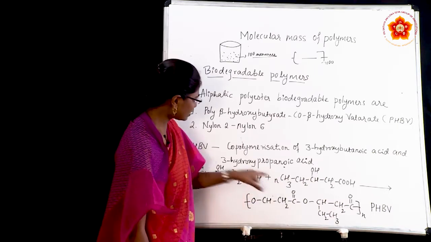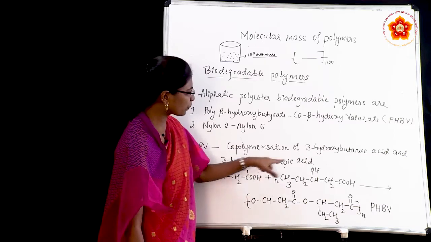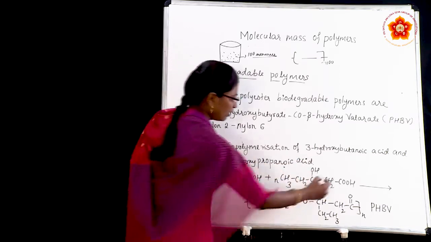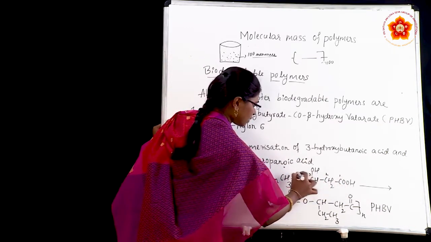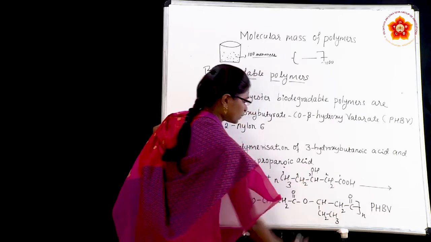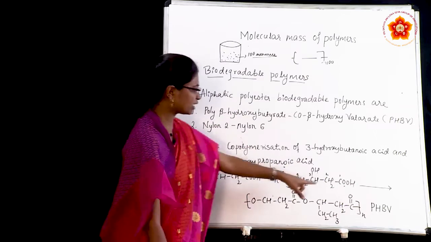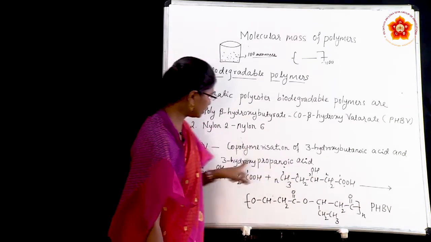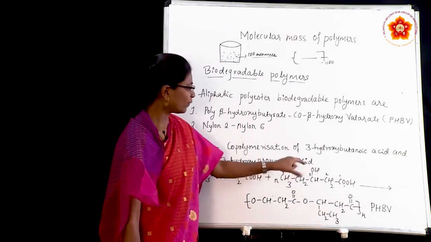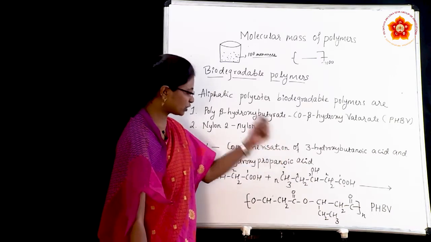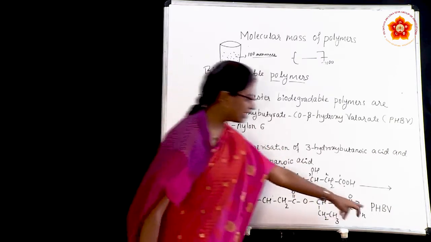The second one is 3-hydroxypropanoic acid. At carbon number 3 there is a hydroxyl group, and at carbon number 1 the acid group is present. When it undergoes copolymerization, it gives PHBV.